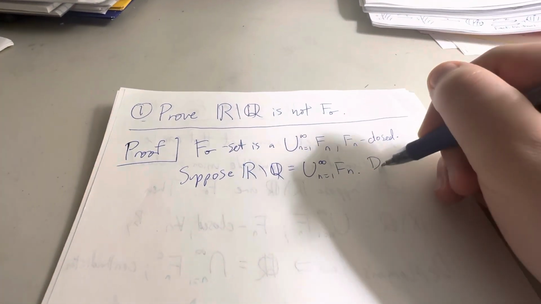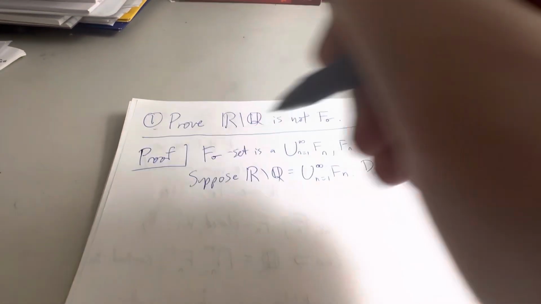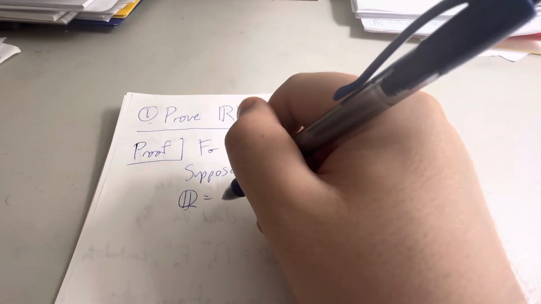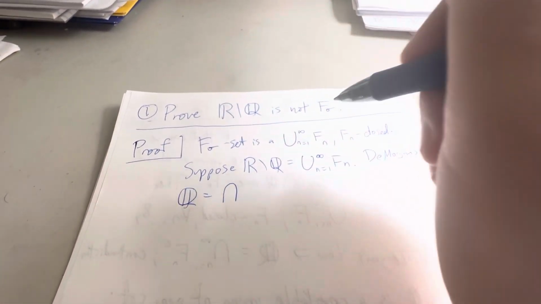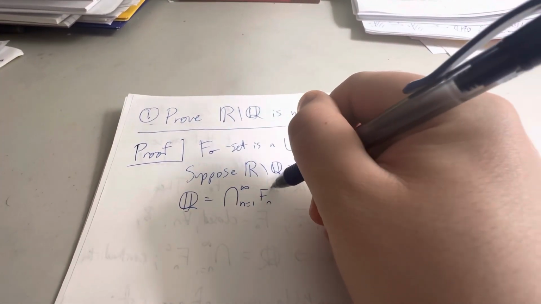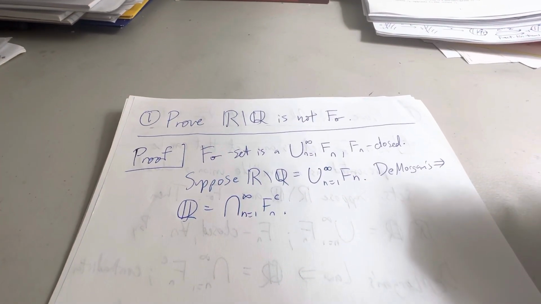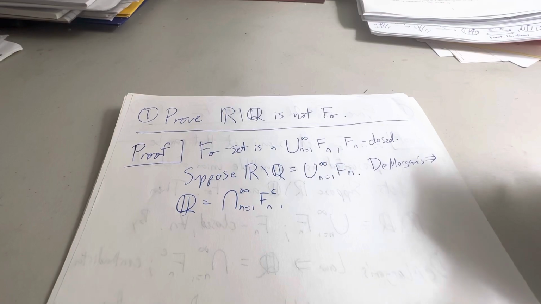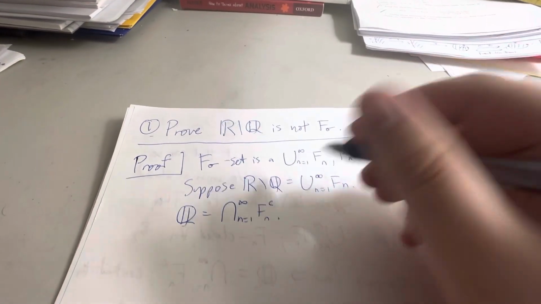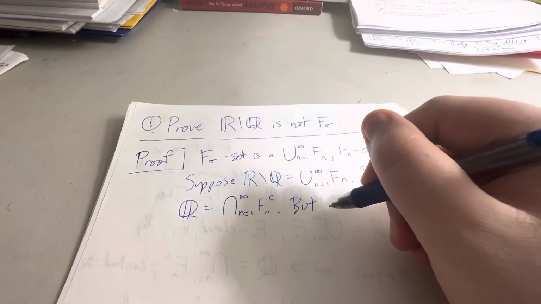Well, by De Morgan's law, we know that the rationals, if this is true, we can rewrite them as an intersection of open sets. But this is a contradiction, because we know that the irrationals is a countable intersection of open sets. But